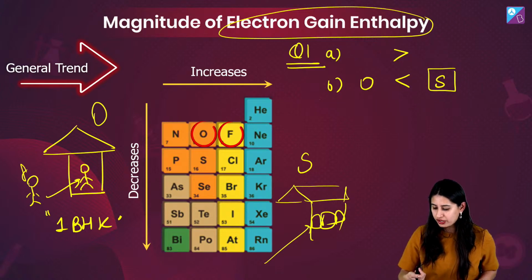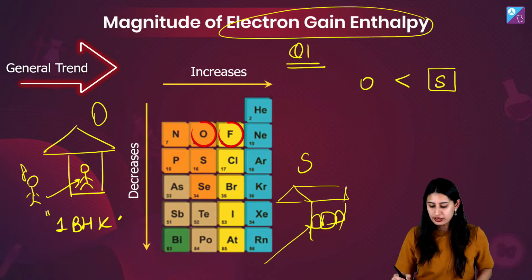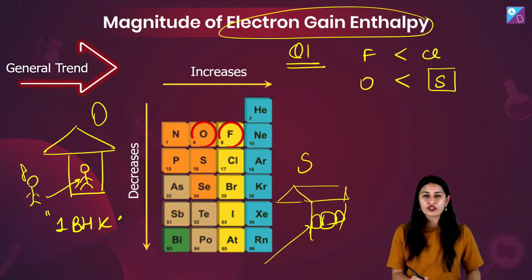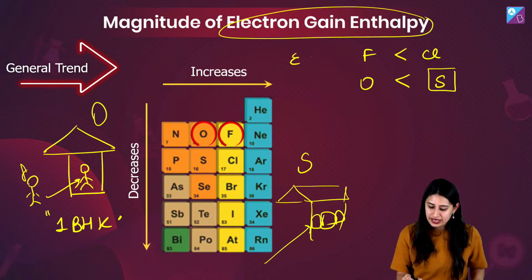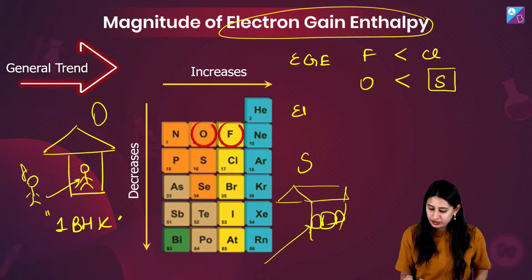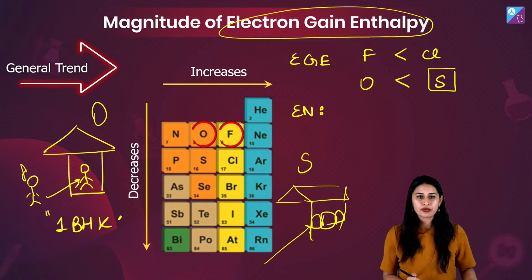Oxygen has more electron gain enthalpy as compared to sulfur, and chlorine has more as compared to fluorine, even though fluorine is more electronegative. Out of fluorine and chlorine, so this is, guys, electron gain enthalpy, but if I talk in terms of electronegativity, which is the